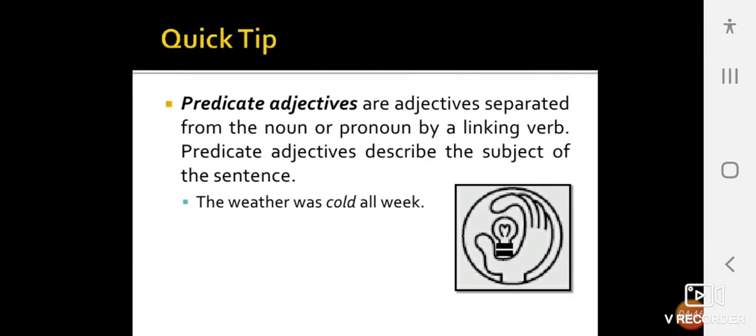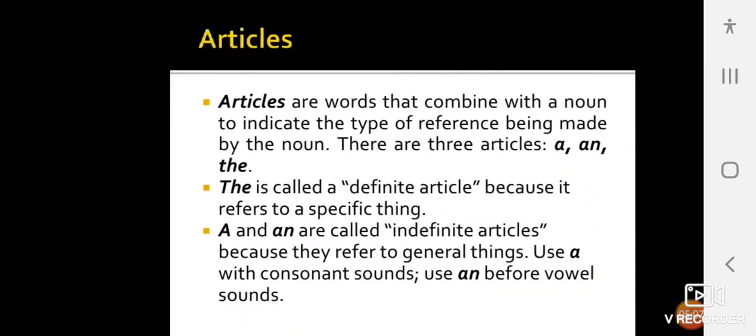So, predicate adjectives are adjectives separated from the noun or pronoun by a linking verb. Predicate adjectives describe the subject of the sentence. The weather was cold all week. Here, cold becomes the adjective, a predicate adjective.